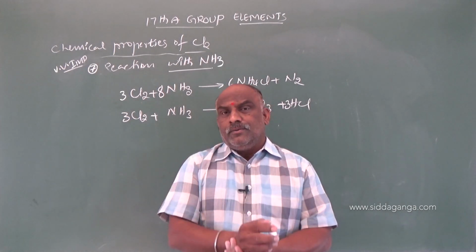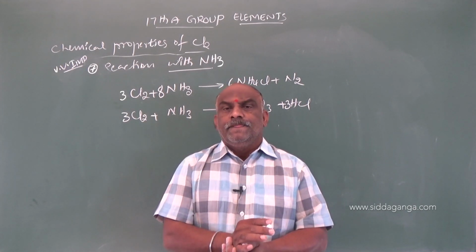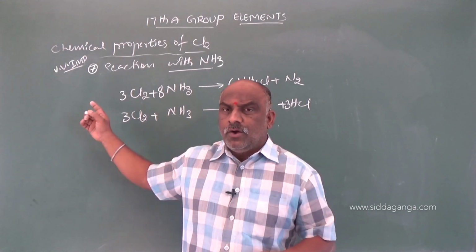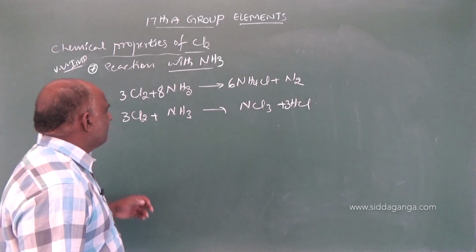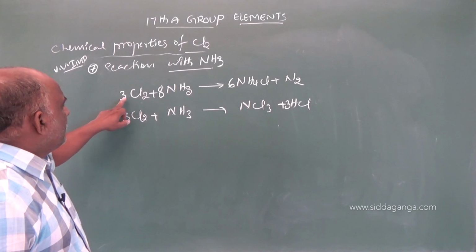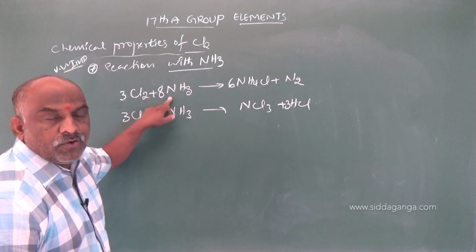how do we have to explain this property? Chlorine reacts with excess of ammonia.